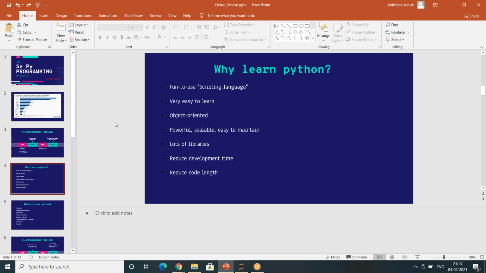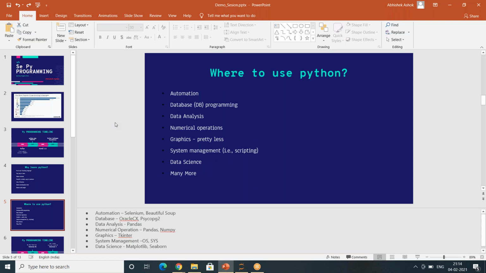And then Python has a lot of libraries. Today you are learning one of the modules, which is Selenium. If someone wants to get into data science, they can use Pandas, NumPy, and Matplotlib for visualization. If they want to do something in GUI, they can use Tkinter. And if someone wants to use... what do you say, name anything. Okay, let's get into that, I'll tell you.